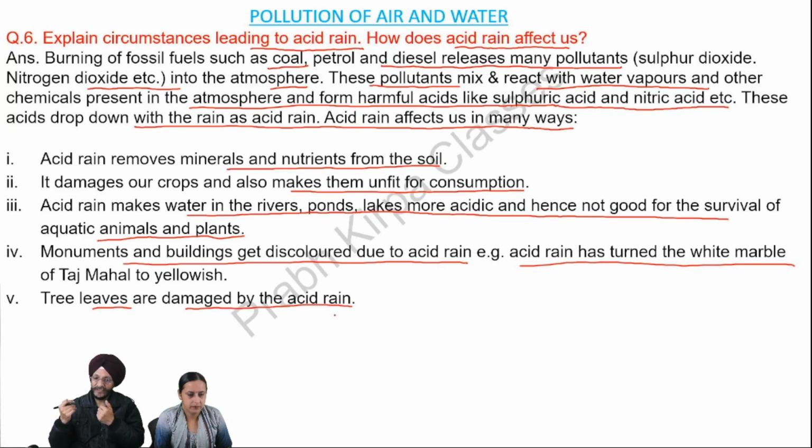Acid rain affects us in negative ways. It removes minerals and nutrients from the soil. Acid rain also affects and damages our crops. When this acid rain goes into the rivers, ponds, and lakes, it makes the water in the water bodies more acidic, and it is not good for the animals and plants which live in those water bodies. When the acid rain falls on the buildings or monuments, they get discolored. Tree leaves are also damaged by the acid rain.